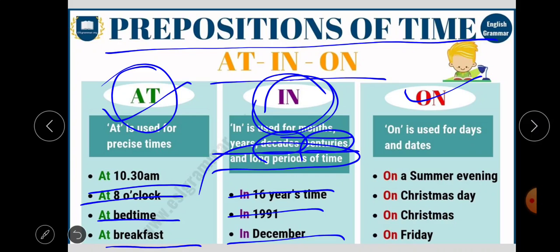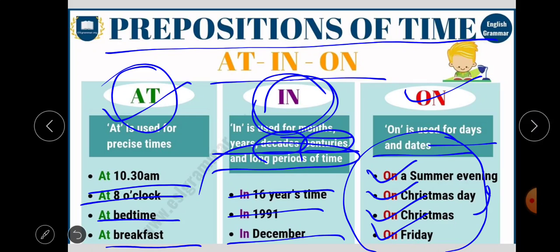And the last one, on. On is used for days and dates. On a summer evening, on Christmas Day, on Friday, on Monday, on Wednesday. And one thing you have to remember here: if there is more than one holiday day, 2, 3, 4, etc., then you have to use at. So students, I hope prepositions of time are clear to you. It's very easy, try to understand it, and if you have any doubts, you can write in the comment box.